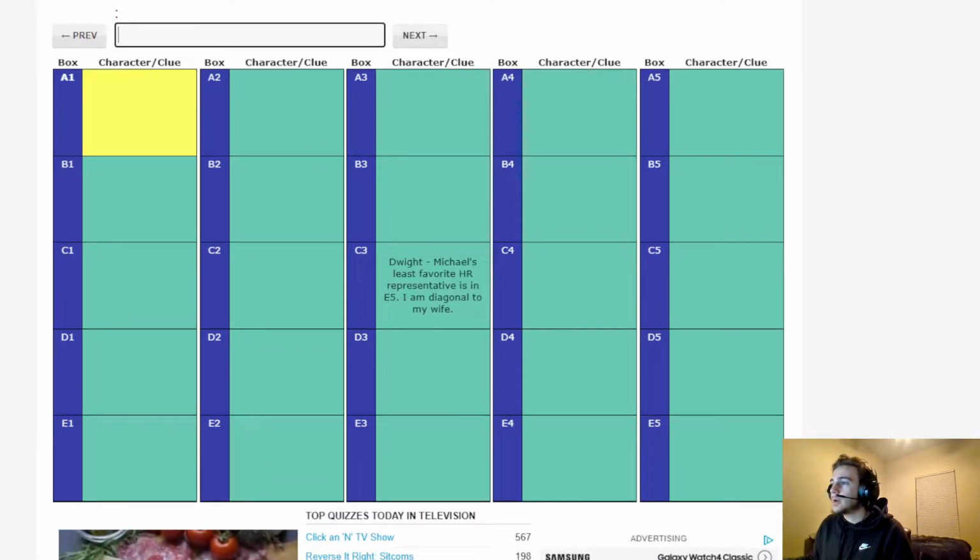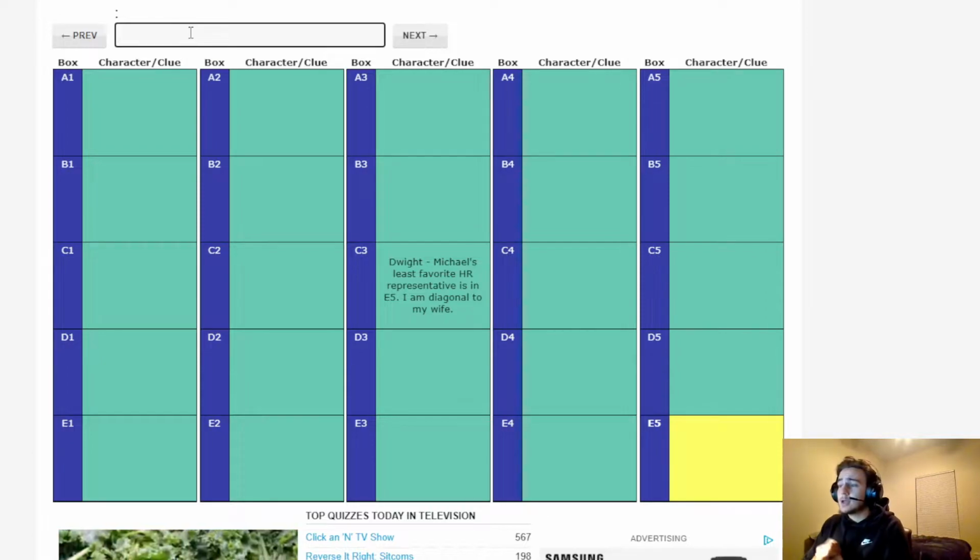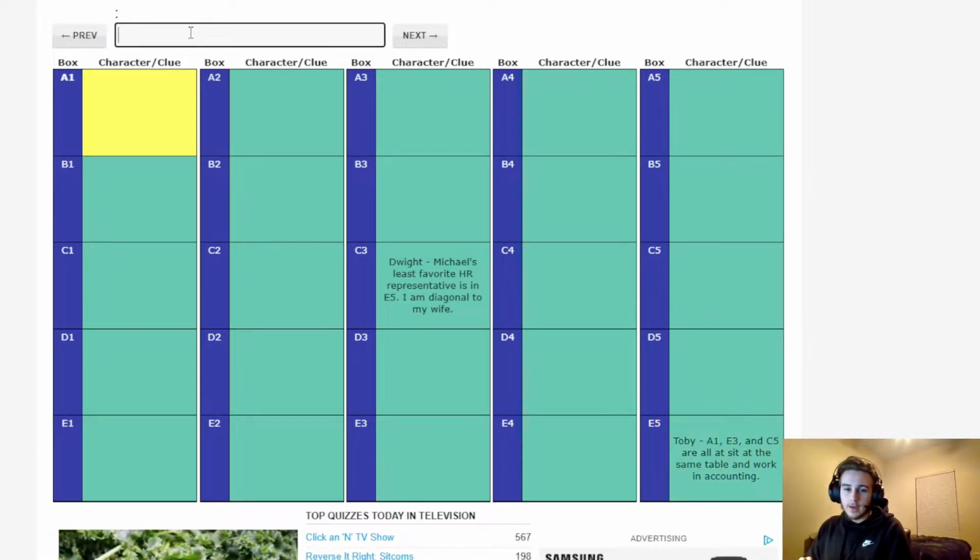We're going to just jump right in. So Dwight is in C3. They gave that one to us to start. We need a starting spot. Michael's least favorite HR rep is in E5. I am diagonal to my wife. So Dwight is diagonal to his wife. We obviously don't know which diagonal that is in yet. But we do know that Michael's least favorite HR rep is the man himself, Toby Flenderson. What a guy. Just an absolute drag for The Office. I mean, come on. You guys understand how Michael feels.